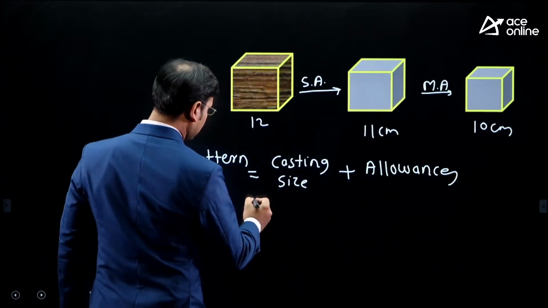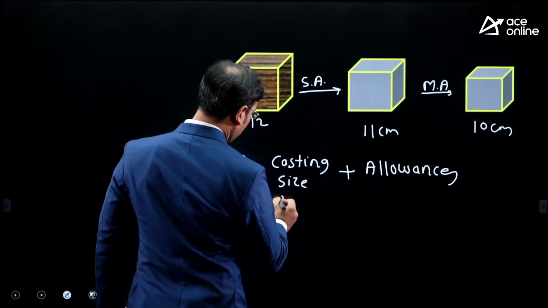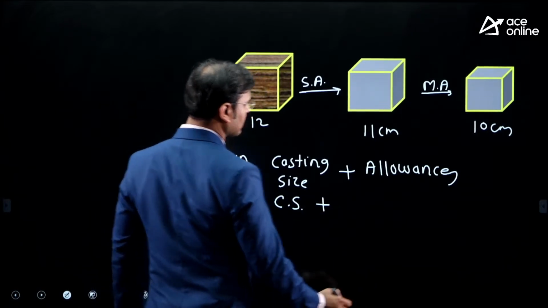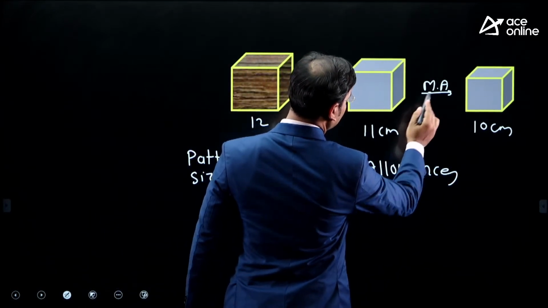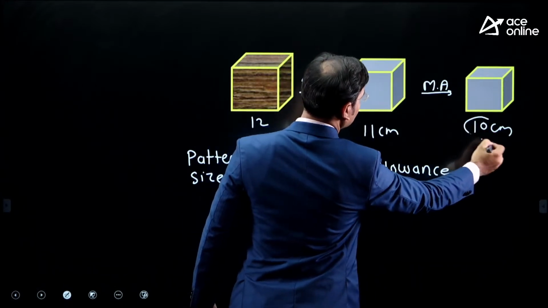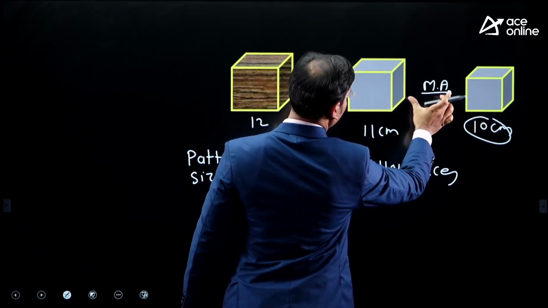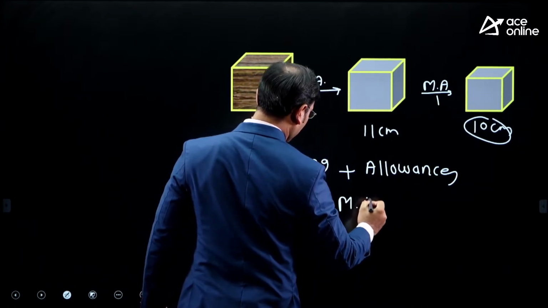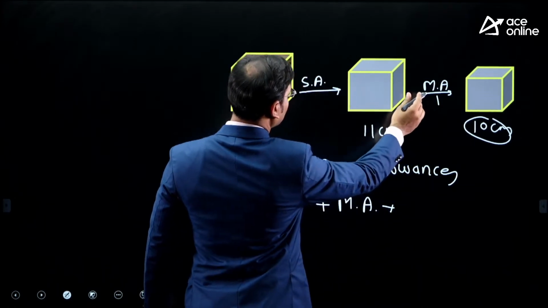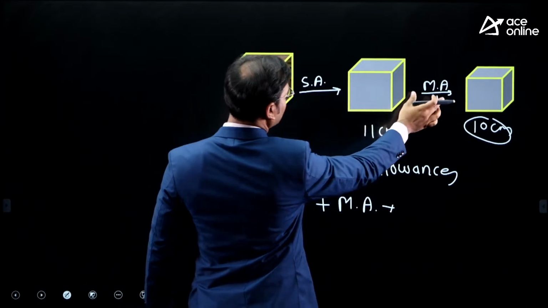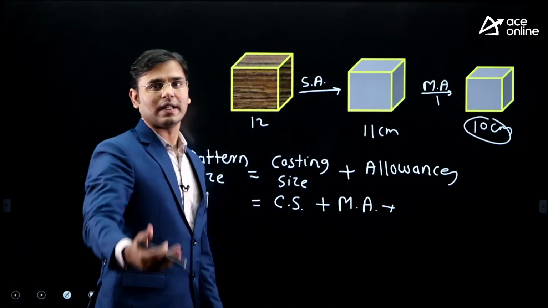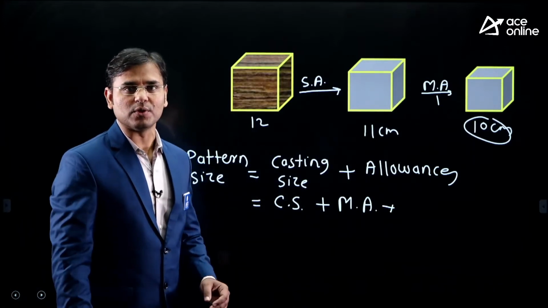Now what is the casting size here? The 10 centimeter. I am writing only CS, try to understand, casting size, is 10 centimeter. After 10 centimeter we have to add the machining allowance, that is 1 centimeter, so I am writing here the machining allowance. After machining allowance we have to add the shrinkage allowance. We are doing the calculation in our notebook.